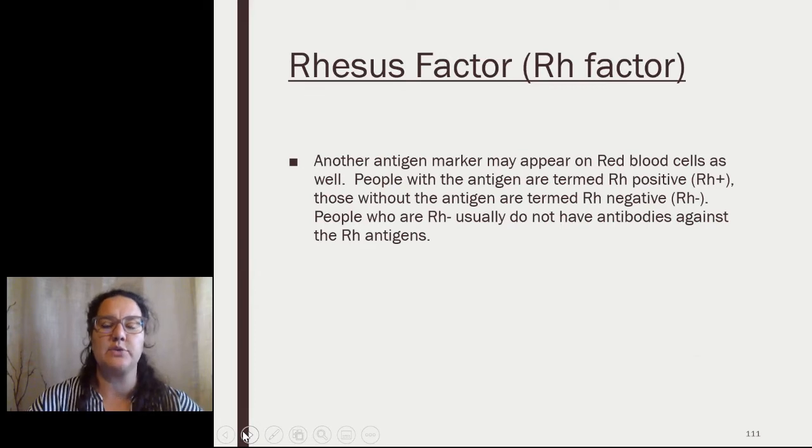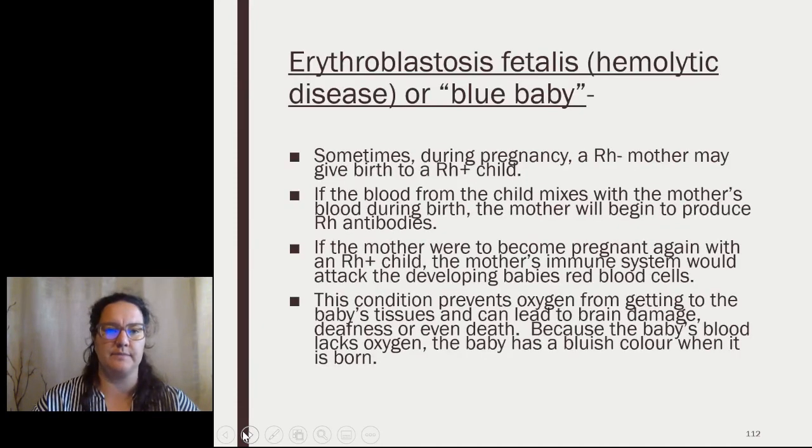Another component to blood typing is known as the Rh factor or Rhesus factor. So this is another antigen that may appear on red blood cells as well. People with the antigen are termed Rh positive, and without the antigen are termed Rh negative. But people who are Rh negative do not usually have antibodies against Rh antigens. But sometimes during pregnancy, an Rh negative mother may give birth to an Rh positive child if her spouse, or the father of the child, is Rh positive.